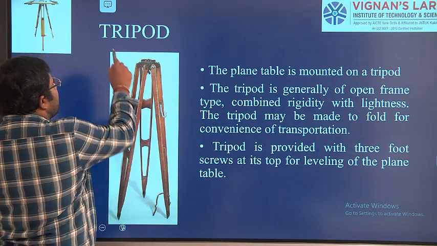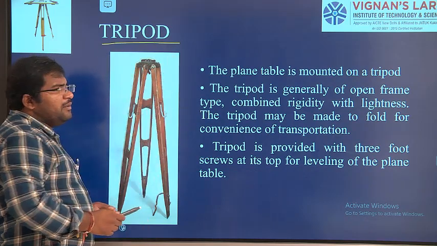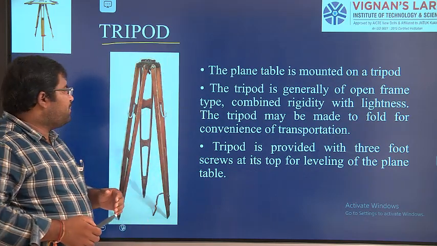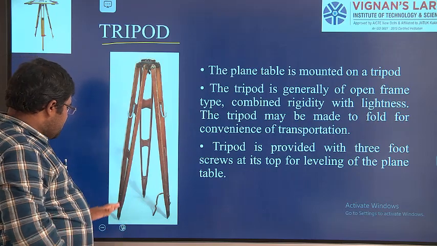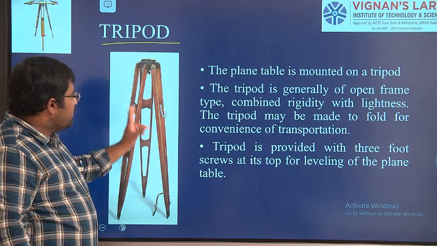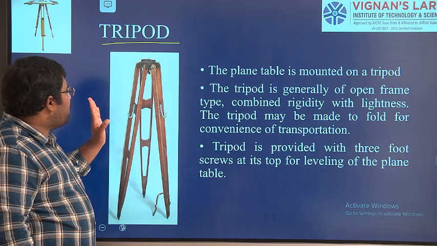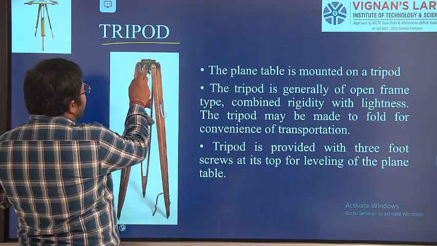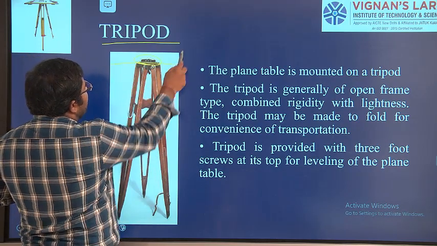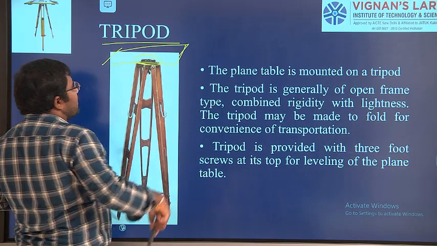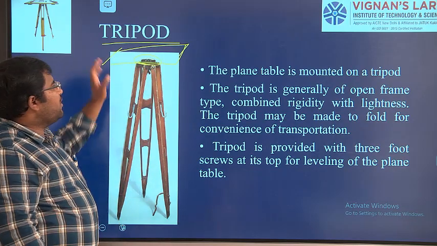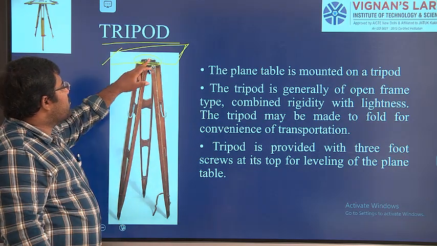Next thing, tripod. The first one is the plane table and the second one is the tripod. You can see here the tripod. This is made with wood. Okay, 3 legs are there, that's why it is a tripod. Then here you can see the top surface is going to be placed right below the plane table. The plane table is going to be placed over this.